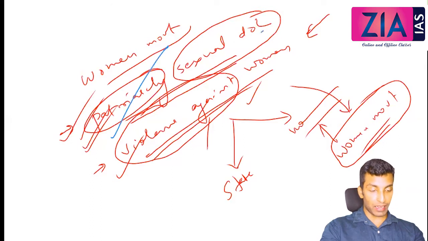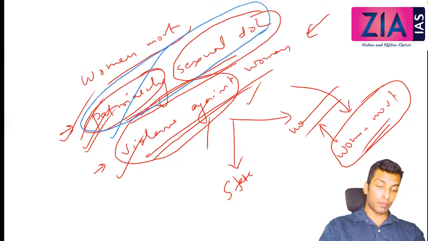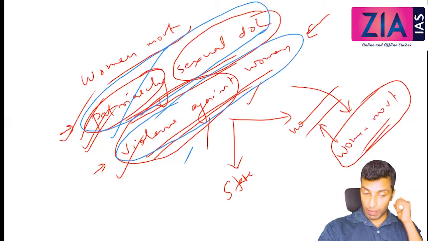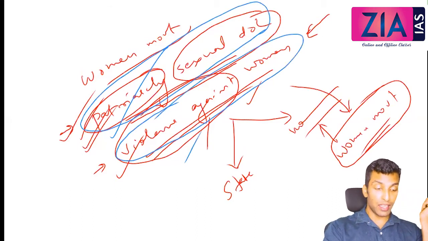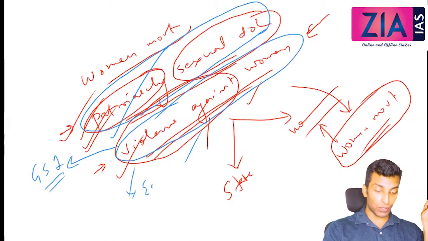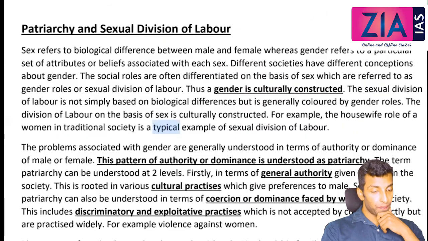You can see time and again this question is asked. Violence against women is also a separate question which can be asked in sociology. Not only sociology, in your GS1 as part of Indian society, in your essay also this question can be asked. So very important topic. But these are very simple things only. There is nothing much to discuss here. We'll just go through it.